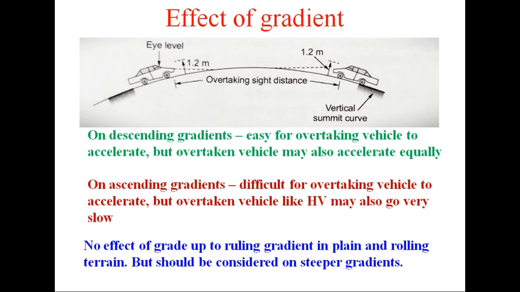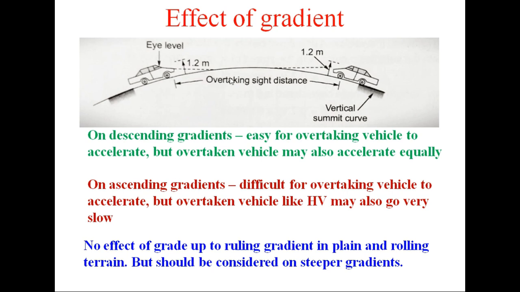Now effect of gradient: the point that comes to mind is how overtaking sight distance will change when there is a gradient on the road. Let us consider this case, that there is a descending gradient like this. On descending gradient it is easy for overtaking vehicle to accelerate, but at the same time overtaken vehicle will also accelerate equally.